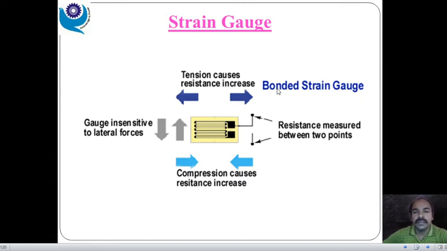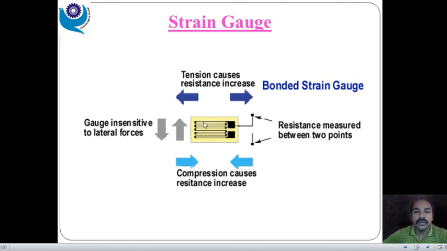Wire types are there. So the gauge is insensitive to a lateral force. Lateral means a vertical, or we can say perpendicular, force. When we apply a vertical force perpendicular to this one, it becomes insensitive because the coverage area of the vertical force is very small.